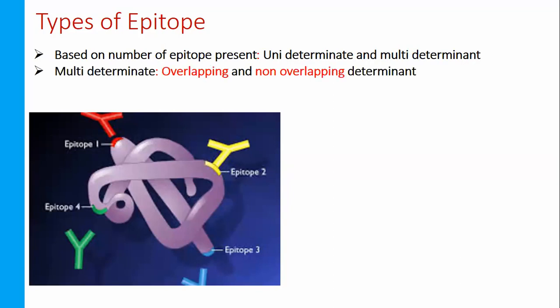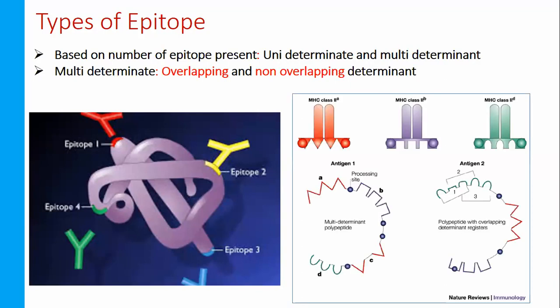Multi-determinant is again of two types, overlapping and non-overlapping. Look at the picture. What is overlapping and what is non-overlapping? I have already discussed that. Please spare 2 to 3 minutes on this slide, then I will ask you questions.